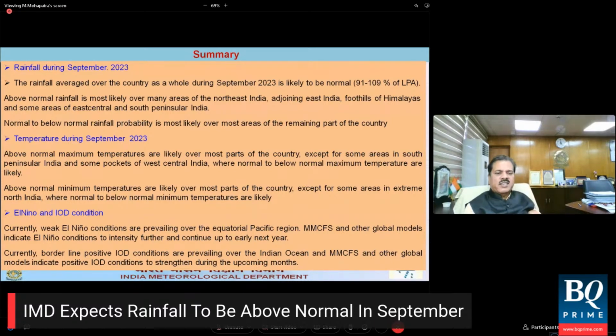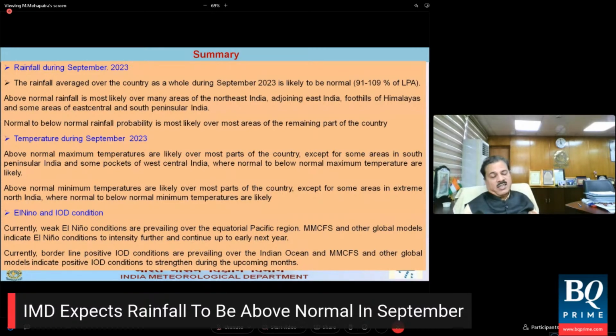El Nino conditions are prevailing over the equatorial Pacific region, and our models and other world models suggest that El Nino conditions would continue to intensify further and will continue till the early part of next year. The Indian Ocean Dipole has just become positive and it will continue to remain positive as per the numerical models.